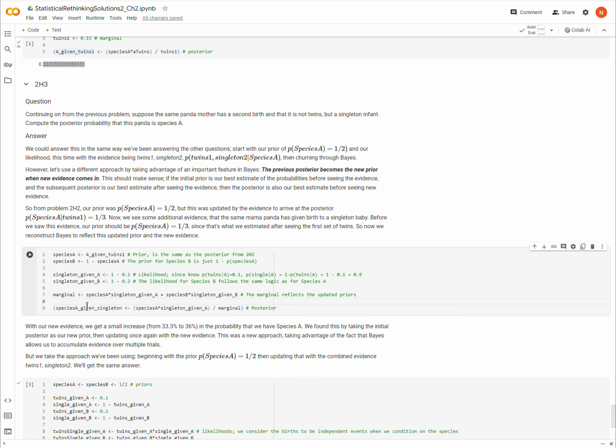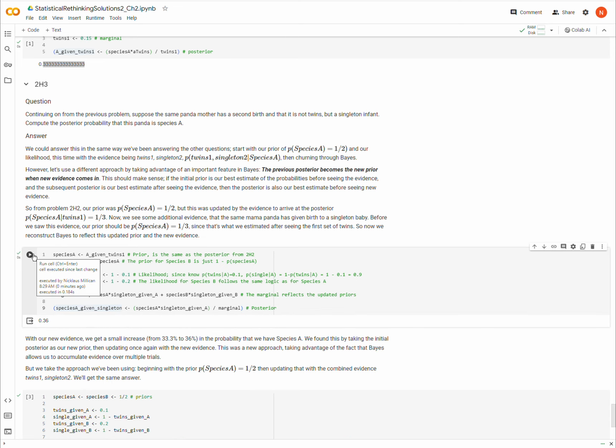And now I just put these into Bayes' theorem here, and I run through, and we get 36%, right? So my prior that it was species A was 33%. I saw that there was a singleton birth. Species A is slightly more likely to give birth to a singleton baby, and so we see that my posterior is a little bit higher than my prior. Okay.